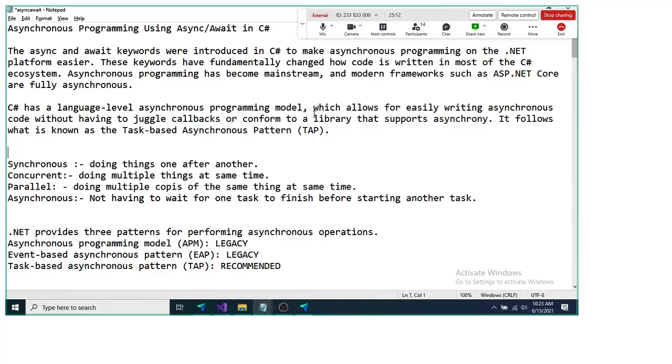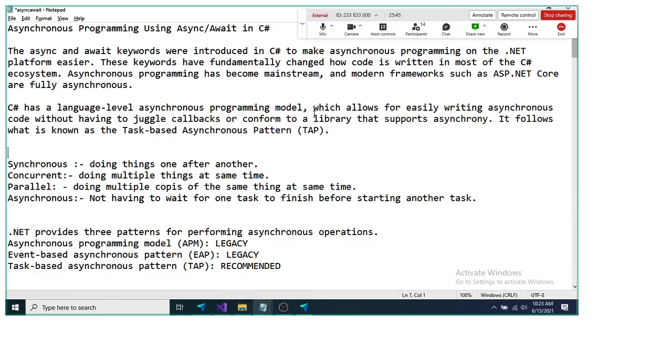So if you want to do task 1, task 2, task 3, task 4 at one time, such kind of execution is called concurrent execution. So when you want to do multiple different tasks at one time, we call it a concurrent execution.